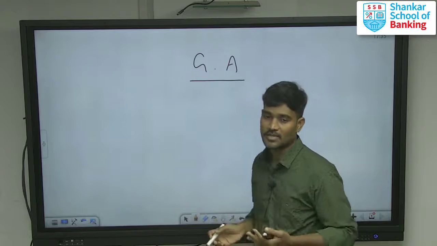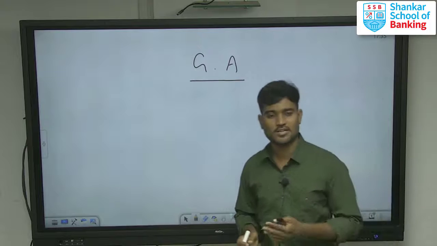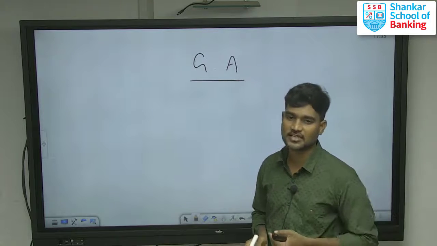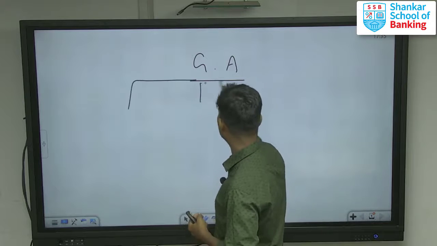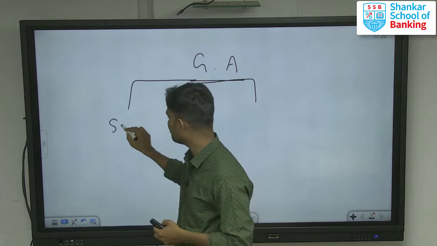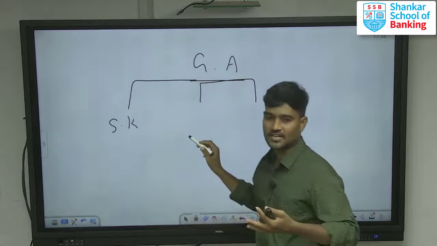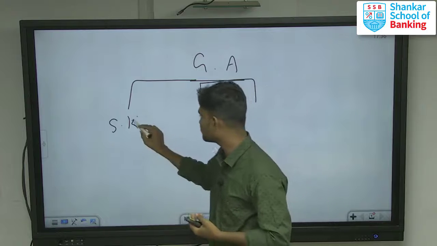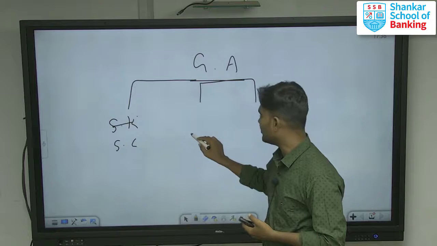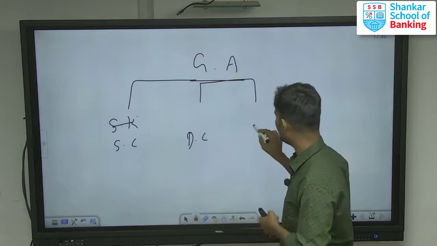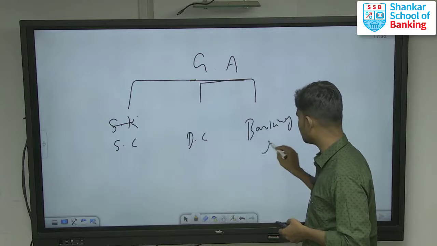From that 1 year, they may ask most of the questions. From the last 6 months, 80% of the questions, and from the rest of the 6 months, 20% of the questions. In general awareness, we have to consider 3 parts. One is static GK, like static current affairs. The second is dynamic current affairs. The third is banking, special industries, and finance.